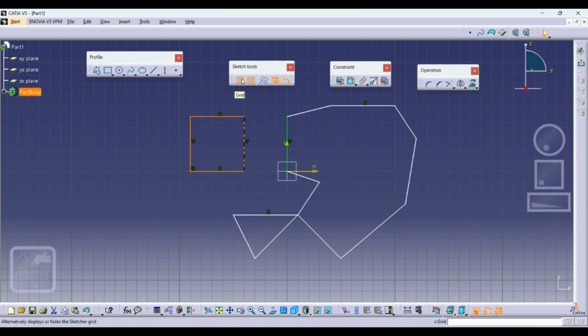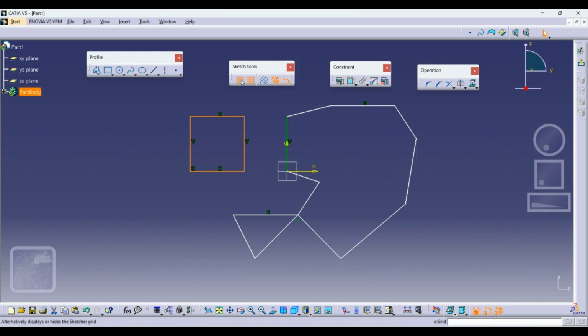You have the sketch tool. In sketch tool there are 5 operations we will see. If you see the grid, if you click on this, then it will be off. If you click again and it is highlighted in orange color, then it is on. If it is blue color, then it is off. Then snap to point is nothing but from one point to another point, if you want to define one particular